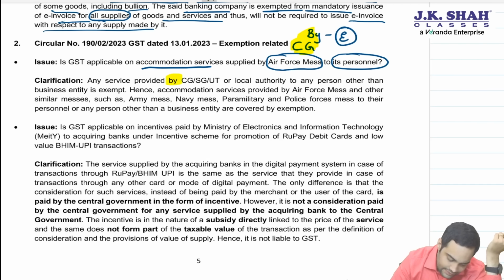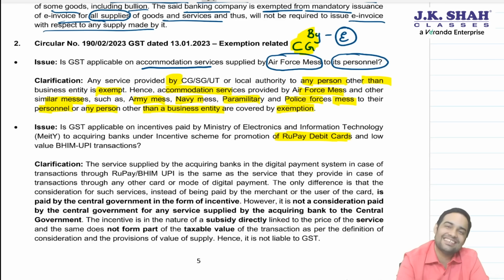Last one, RuPay cards. Now, if a bank issues RuPay card, central government gives a subsidy in the form of incentive for using RuPay cards. The question is whether this subsidy received from government will it be liable to GST? Obvious answer. CBIC has clarified that this is a government subsidy and this incentive will not be liable to GST. You have learned this in valuation. Let's see.